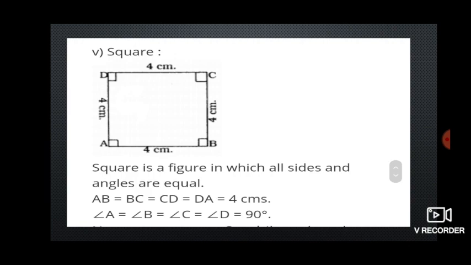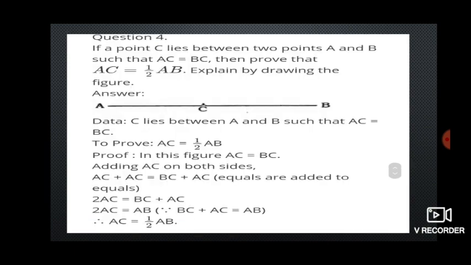Here, whatever it may be, all sides should be equal. And all angles should be equal, meaning here compulsorily 90 degrees should be there for the square.